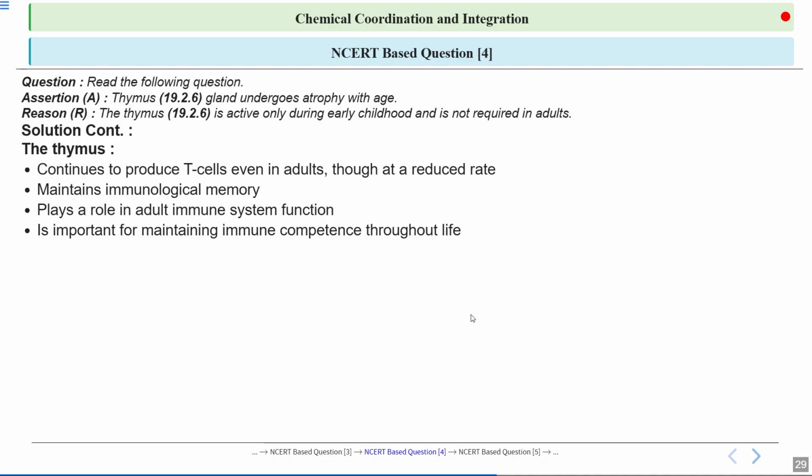So it plays a key role in sustaining immune function over a lifetime. It matures T cells essential for adaptive immunity, ensures the body can recognize and combat pathogens effectively as it ages. So this continuous process supports long-term immune health as well as response efficiency.